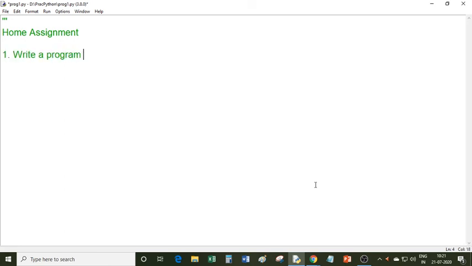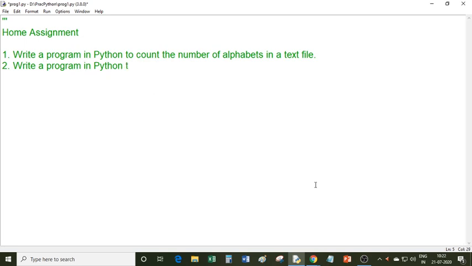Write a program in Python to count the number of alphabets in a text file. Second, write a program in Python to count the number of digits in a text file.